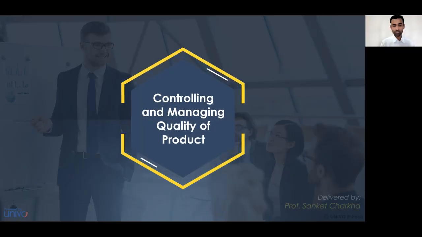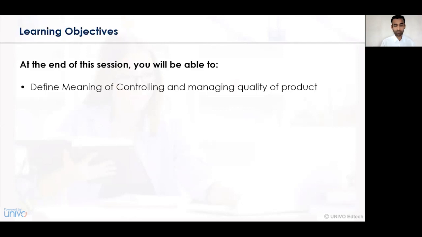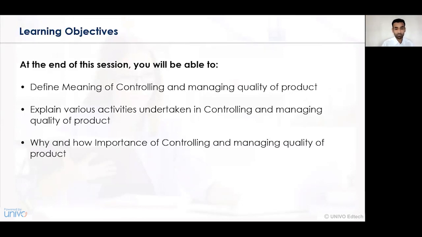In this particular session, we'll be understanding and dealing with the concepts of controlling and managing the quality of product. The learning objectives: at the end of this session, the learners will be able to understand how we define controlling and managing the quality of product, what the various activities undertaken in controlling and managing the quality of product are, and lastly, why and how controlling and managing the quality of product is important in the organization.